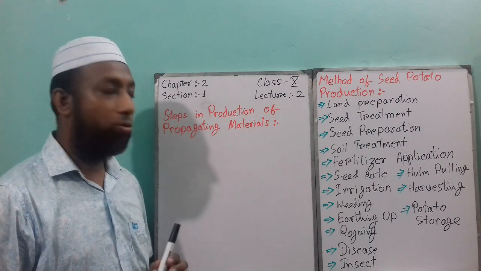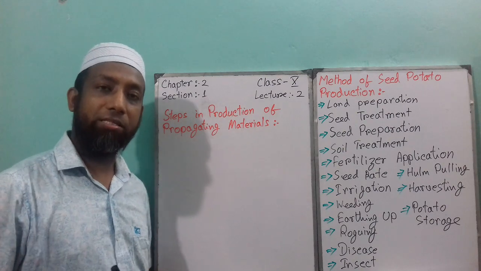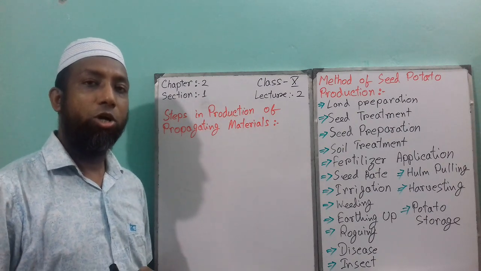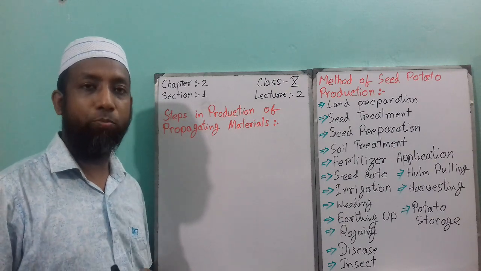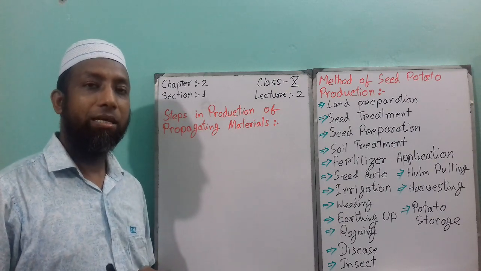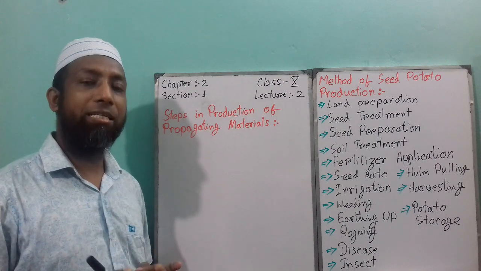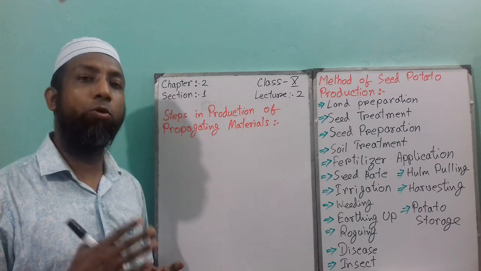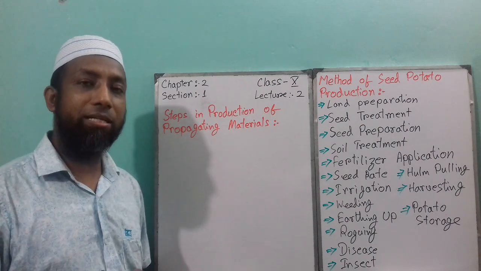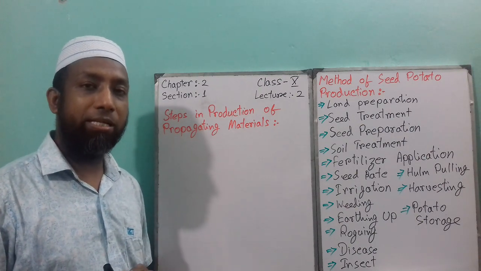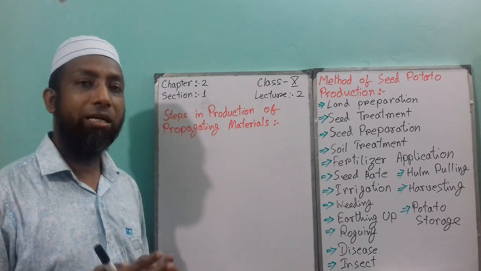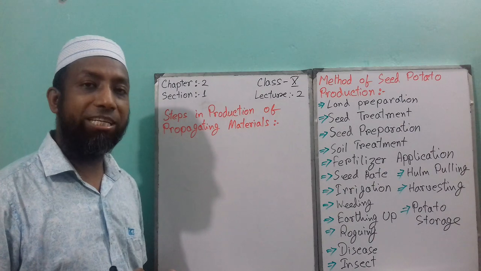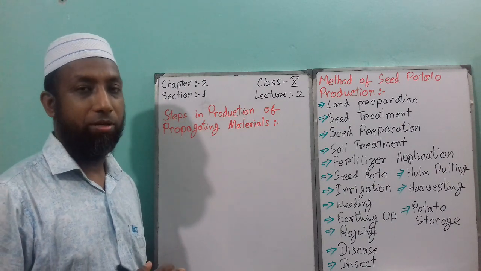So first of all, what is propagating materials? We know last class we discussed the seed. That means we have two types of seed. One is botanical seed, the other one is agronomical seed. An example of botanical seed is true seed, which is rice seed, maize seed, wheat seed. And an example of agronomical seed is any plant part of the species, and this is called vegetative seed as well.